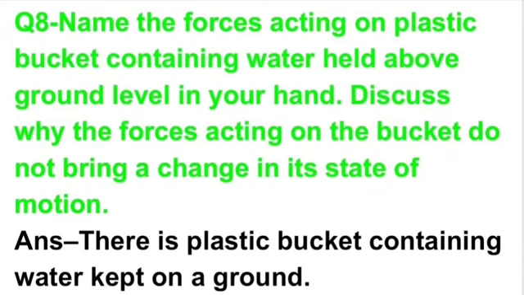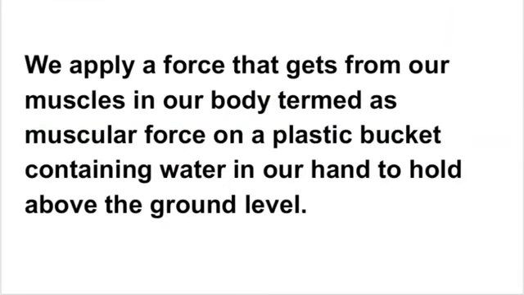So the answer is, take a plastic bucket containing water kept on the ground. First of all, we take a plastic bucket. We apply a force that comes from our muscles, termed muscular force, on the plastic bucket containing water in our hand to hold it above the ground level.